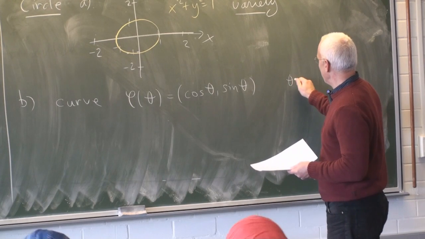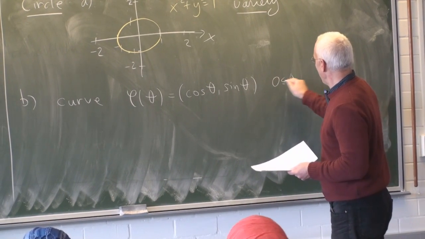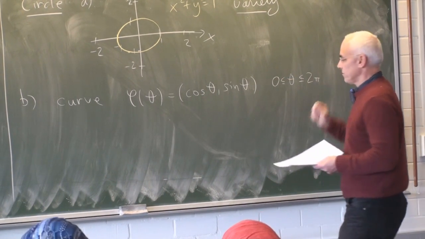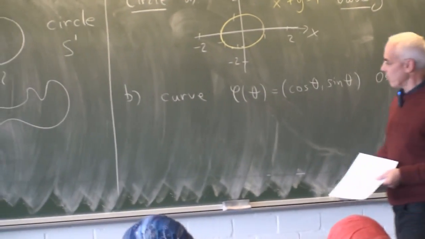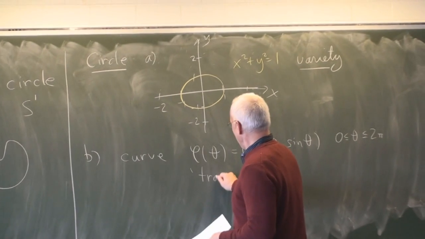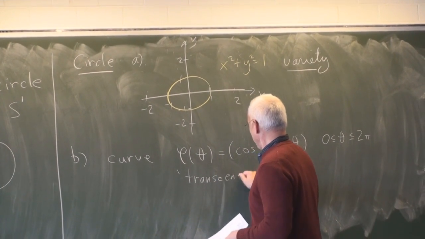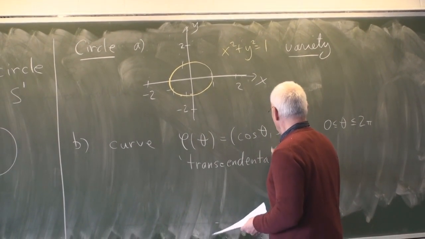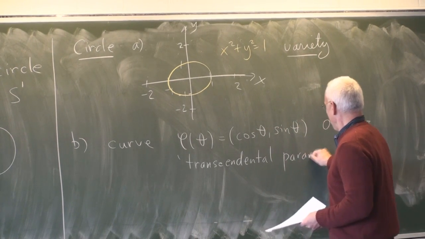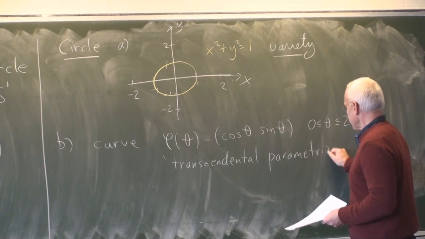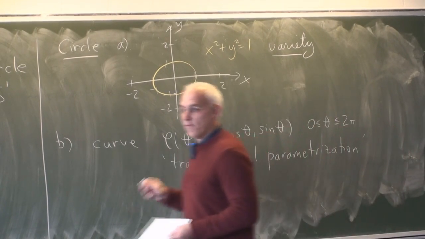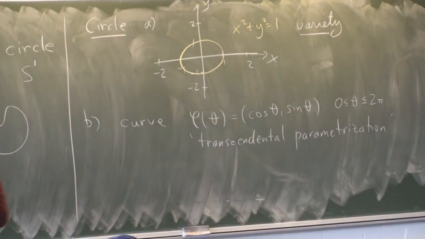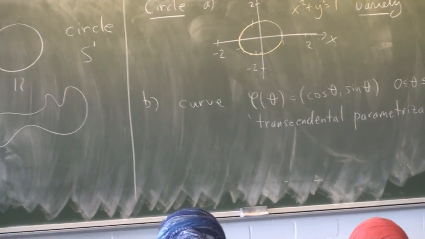Theta is going between 0 and 2 pi. That's the usual transcendental parameterization. I call it transcendental because the two functions, cosine and sine, are actually given by infinite power series.